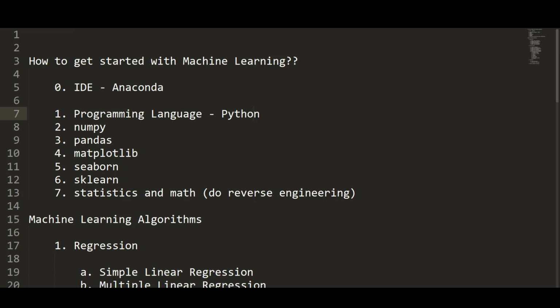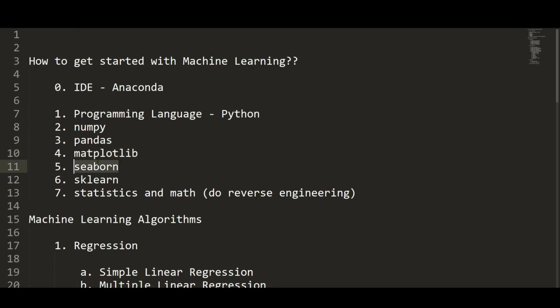After you complete the basics of Python, the next step is to become expert in some of the Python libraries like NumPy, Pandas, Seaborn, and Matplotlib. These four libraries are essential in the machine learning process. NumPy is basically used for all the array operations. Pandas is used in file handling as well as in data analysis.